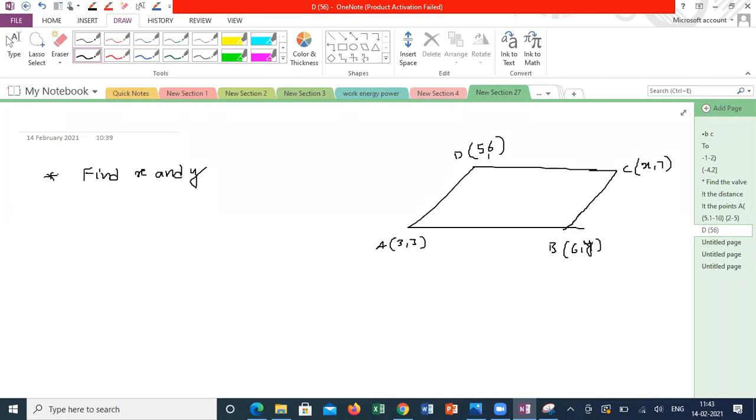Midpoint of BD is equal to midpoint of AC. That is a clue. Am I right? Guys, diagonals will bisect each other. That means midpoint of diagonal AC will be equal to midpoint of diagonal BD. Using that clue, you can do it? Yes, sir.